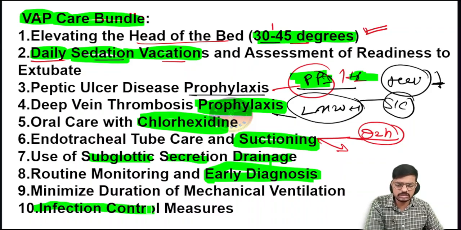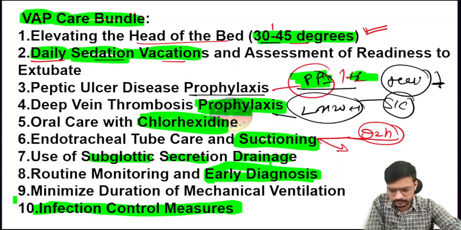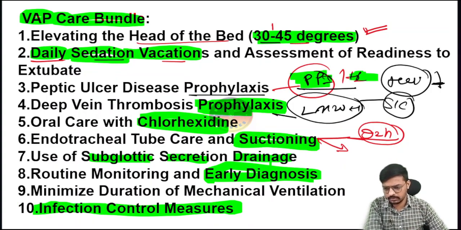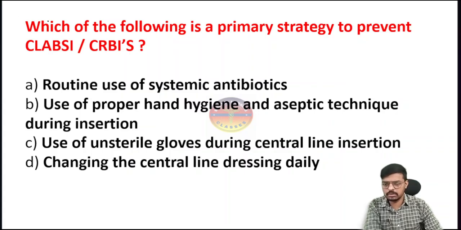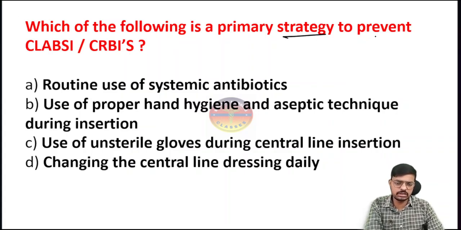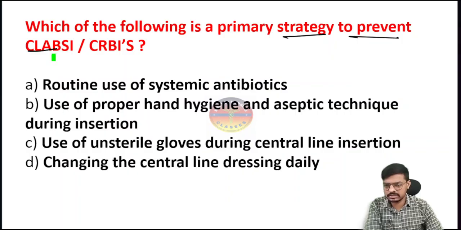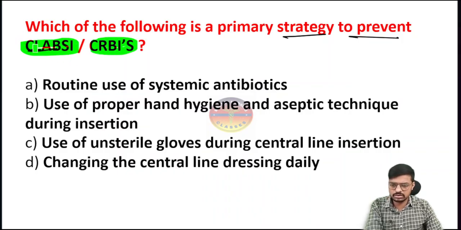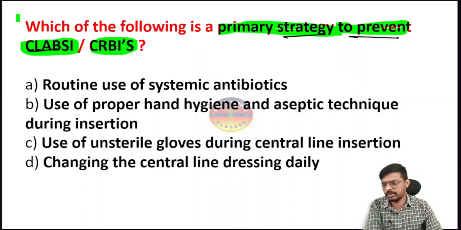That is hand hygiene, sterile technique. We have to maintain the entire process of suctioning and all. So it's very important. Then comes the next question. Which of the following is a primary strategy to prevent central line associated bloodstream infection, which is also called catheter related bloodstream infections, that is CRBSI. Both are the same. So what is the primary strategy to prevent this?